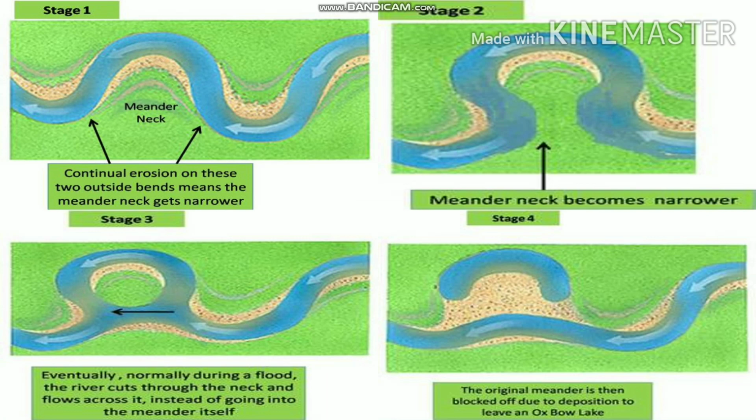As we have already seen, continual erosion on the two outside bends of the meander makes its neck narrower. Eventually, the river cuts through its neck and flows across it instead of going to the meander itself. The original meander is then blocked due to deposition, which leads to the formation of an oxbow lake.